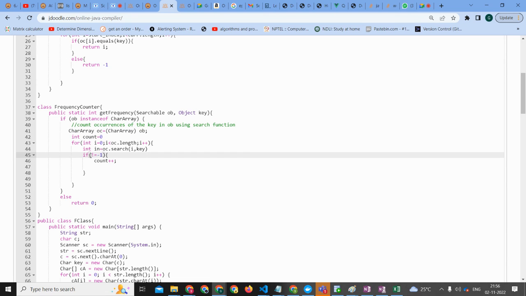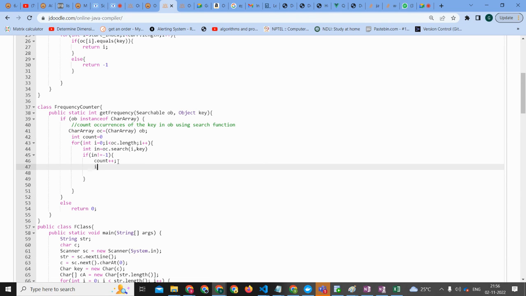So in equal to this part, so that in is going to be an int. If in is not equal to whatever, then i is equal to in. So this searching index, like for the for loop, we are skipping them. Got it?